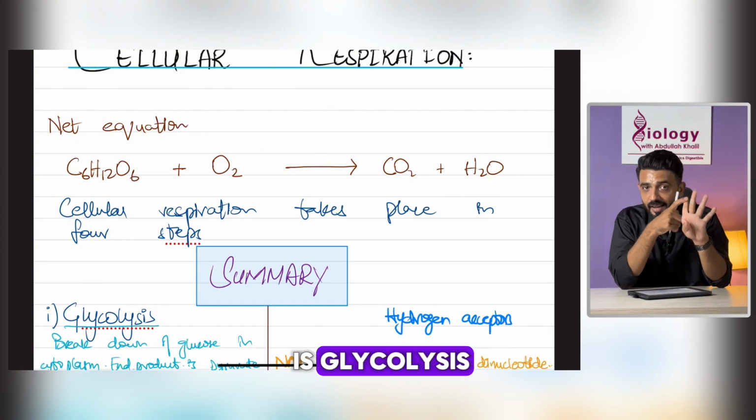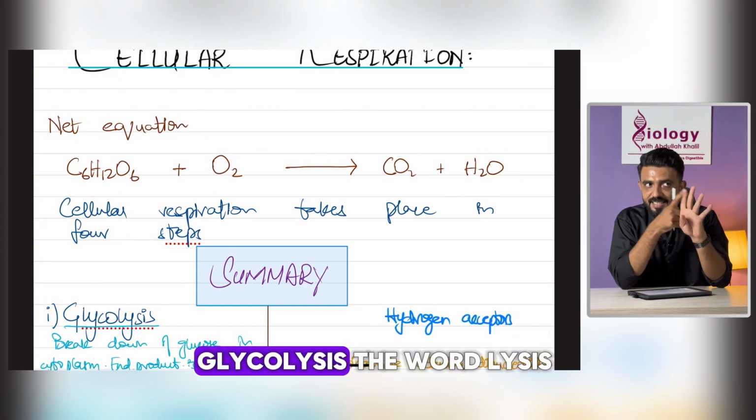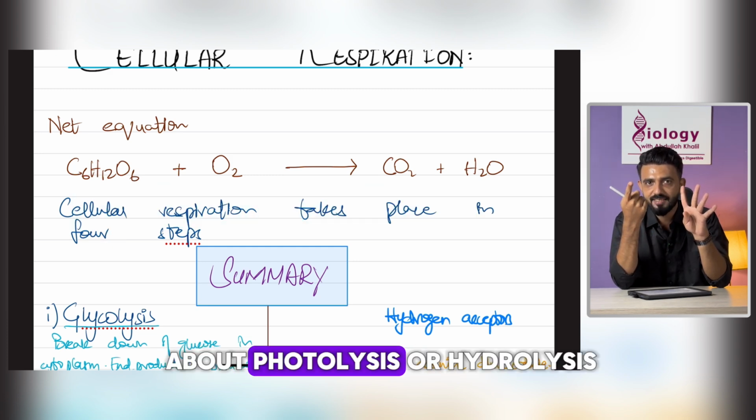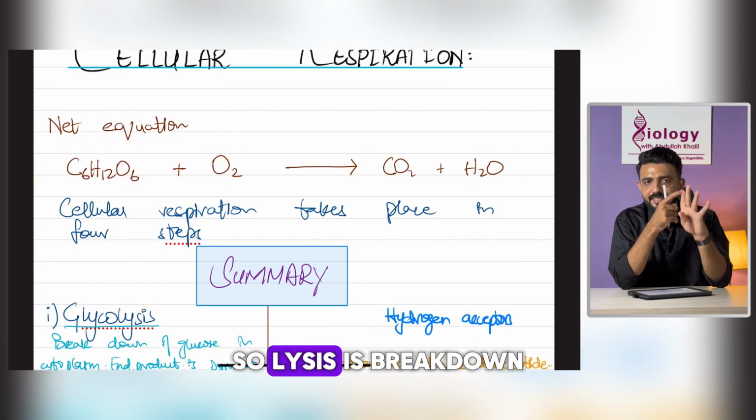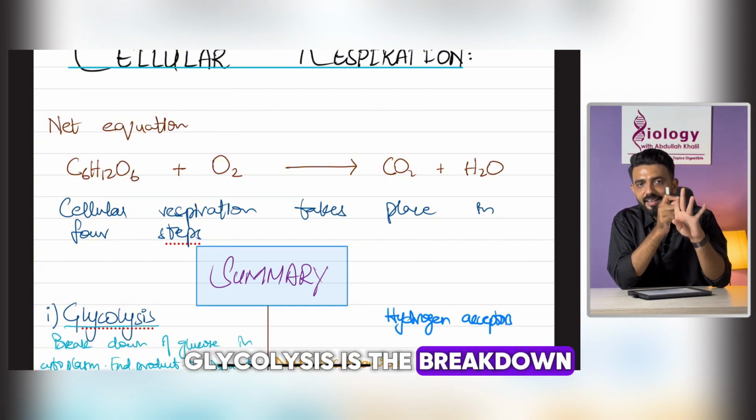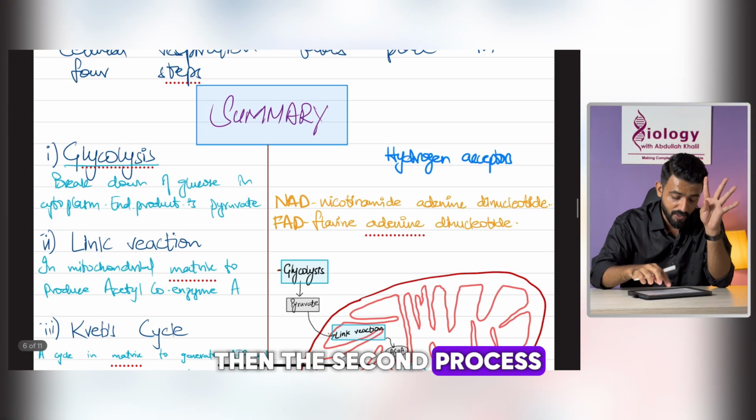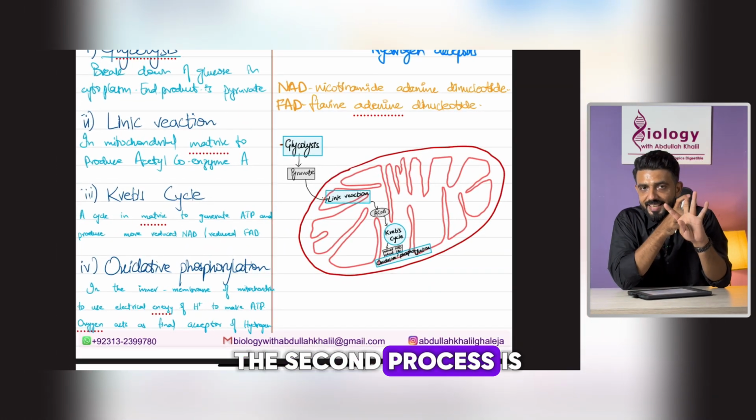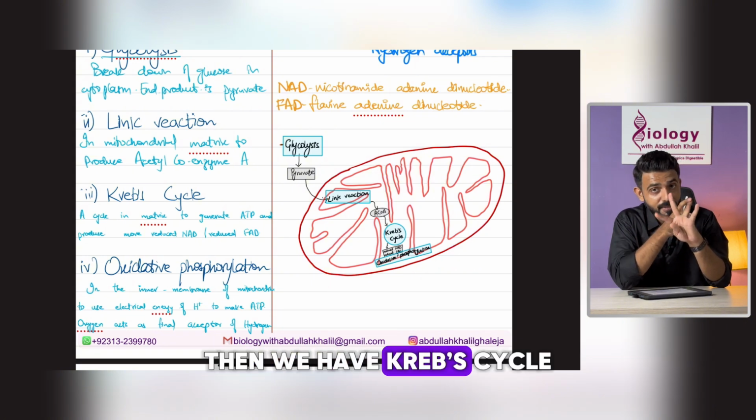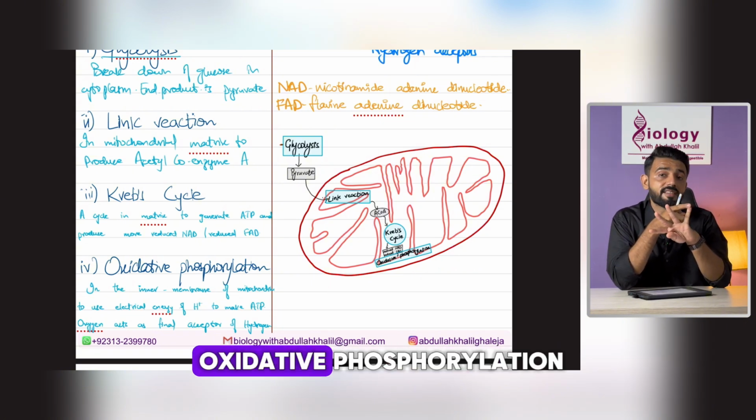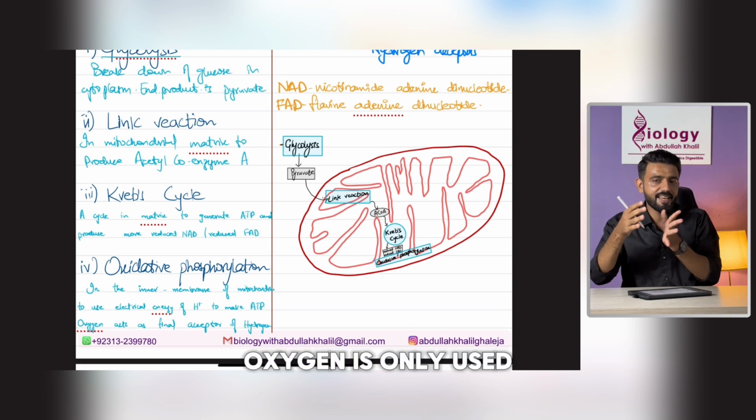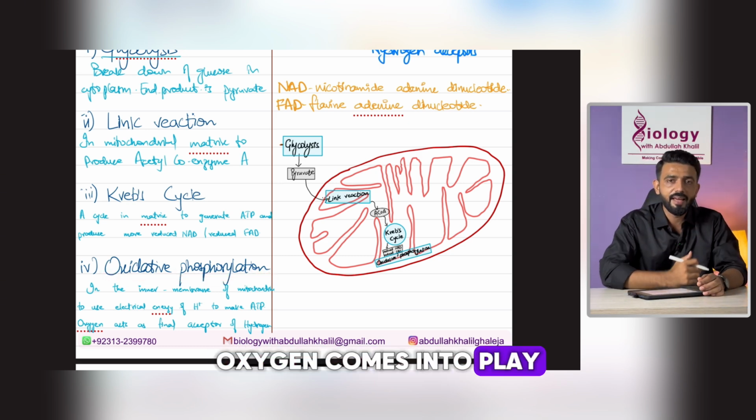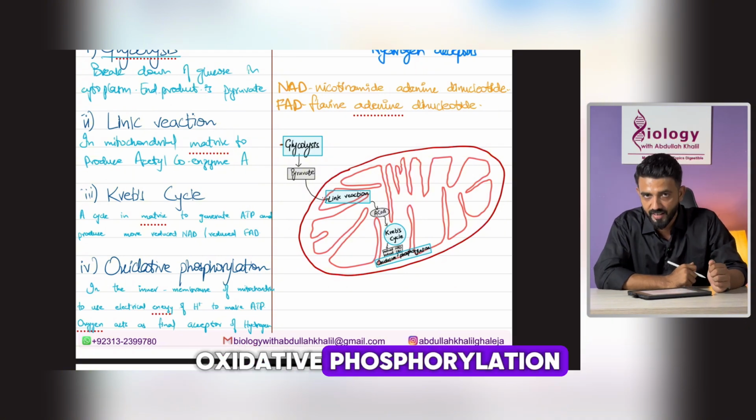So the first step is glycolysis. The word lysis means breakdown, as we have heard about photolysis or hydrolysis. Glycolysis is the breakdown of glucose. Then the second process is the link reaction. Then we have the Krebs cycle. And lastly, we have oxidative phosphorylation. Oxygen is only used in this last step, oxidative phosphorylation.